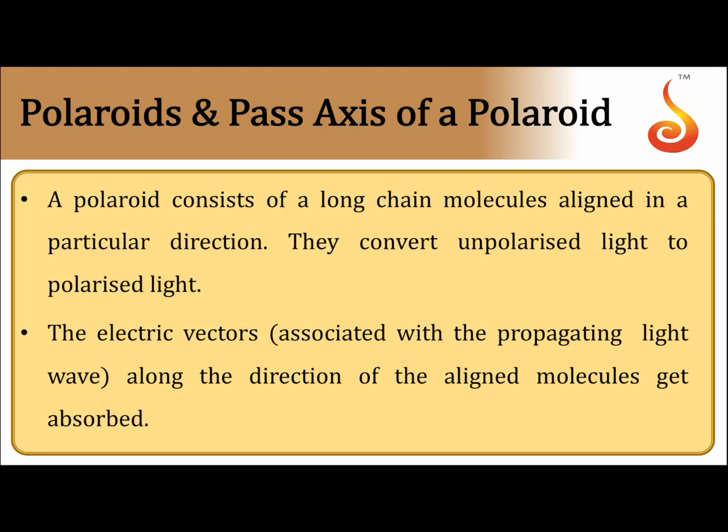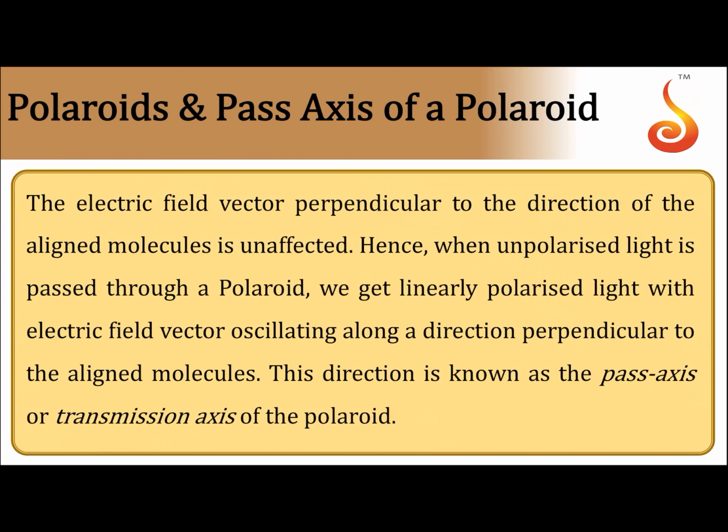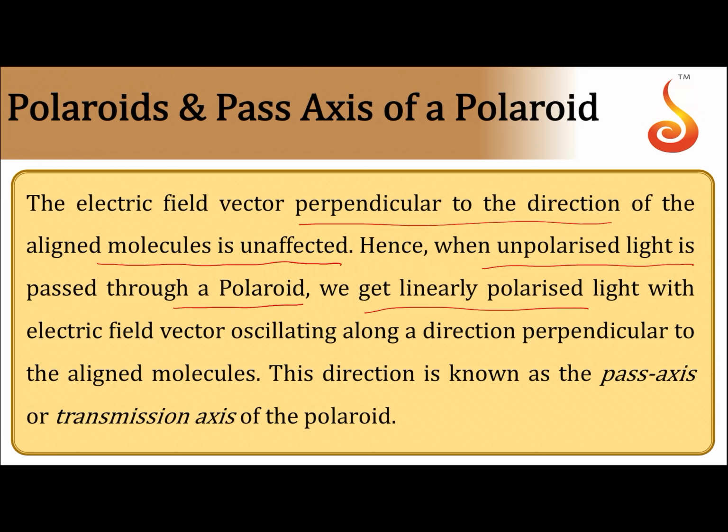So electric vectors along the direction of alignment of molecules get absorbed. Only electric field vectors which are perpendicular to it are transmitted. So electric field vectors perpendicular to the direction of alignment of molecules remain unaffected. Hence, when unpolarized light is passed through the polaroid, we get linearly polarized light with electric field vector oscillating along the direction perpendicular to the direction of alignment of molecules.